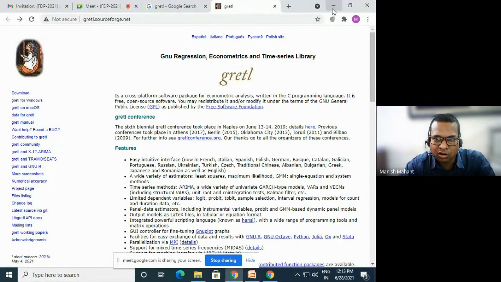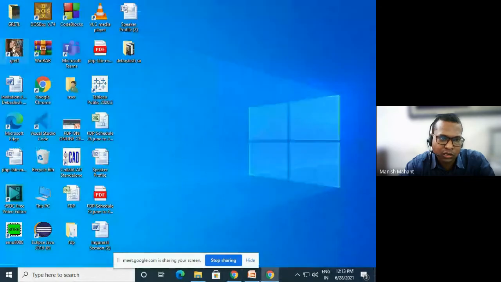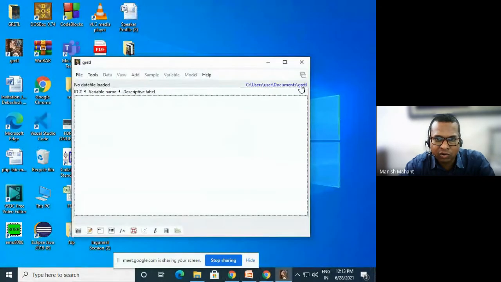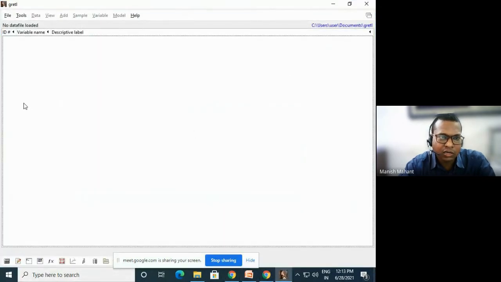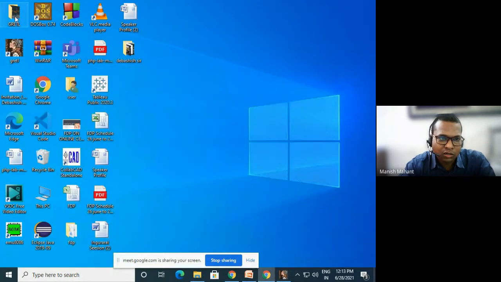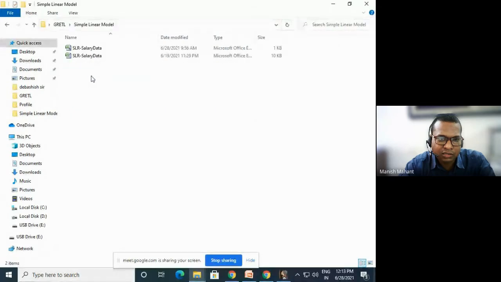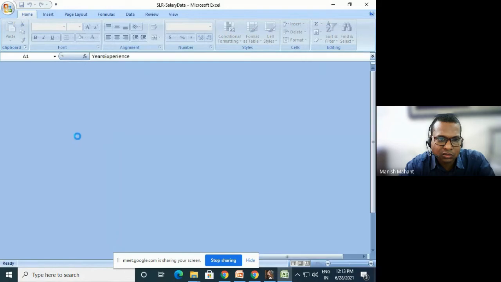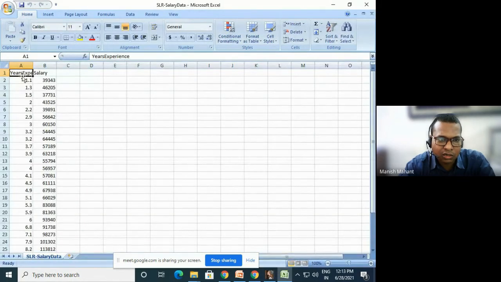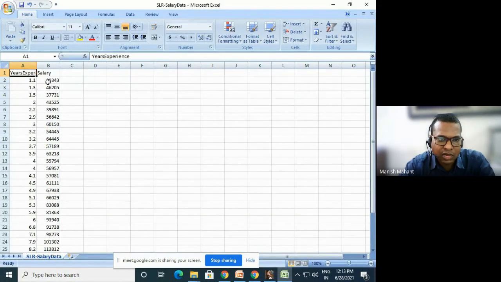So let's start our Gretl tool. Okay, so here it is, the Gretl which I have already downloaded. Here I have put some data set actually. Okay, see here: years of experience, salary. This is the data set that I taught you in the previous slide, the previous example. It is the data set for that.